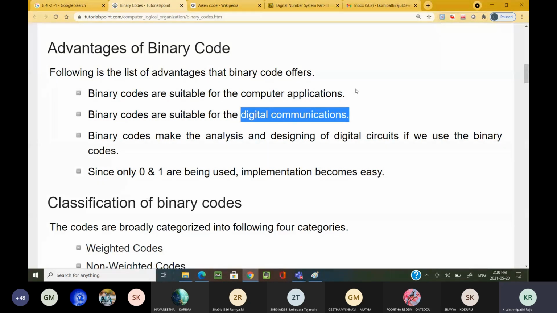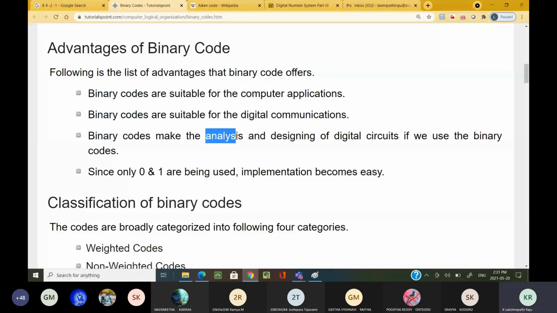Today the communication is in the form of digital communication. Whether it may be a mobile communication or any type of communication, today most of the applications are using digital communication. They are sending their data in the form of digits, binary digits, either 0 or 1. Such kind of communication we are calling digital communication. Now, these binary codes are suitable for digital communication.